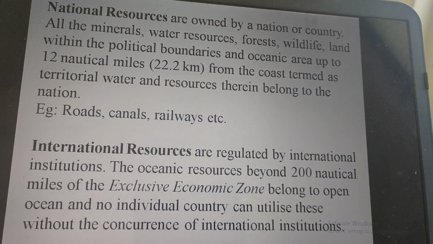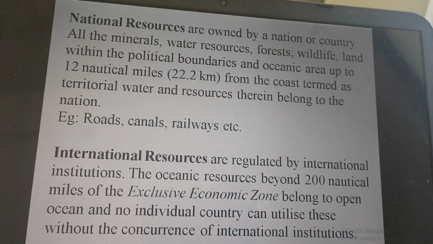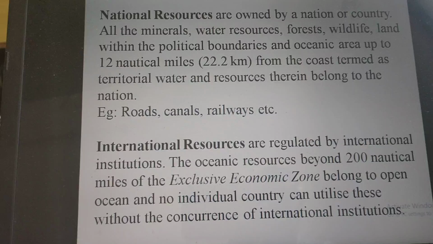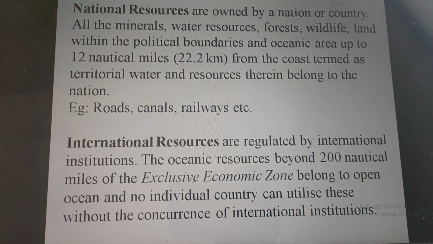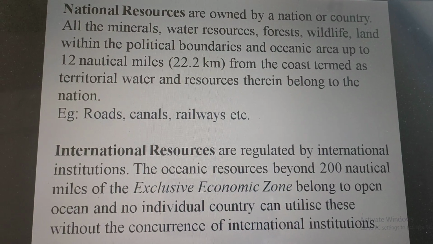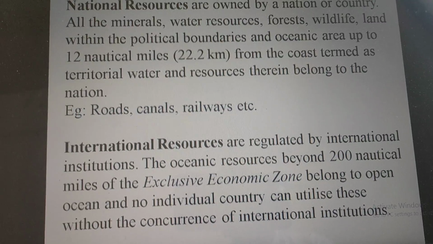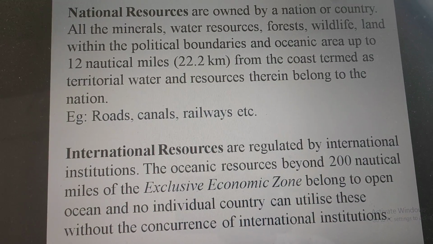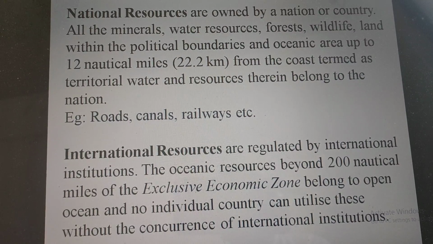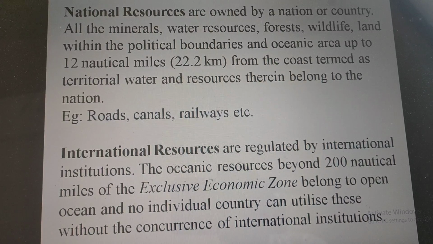National resources. What are the national resources? National resources are owned by a nation or a country. All the minerals, water resources, forest, wildlife, land within the political boundaries and oceanic area up to 12 nautical miles, 22.2 km from the coast, termed as territorial water, and resources therein belong to the nation. That is roads, canals, railways, etc.